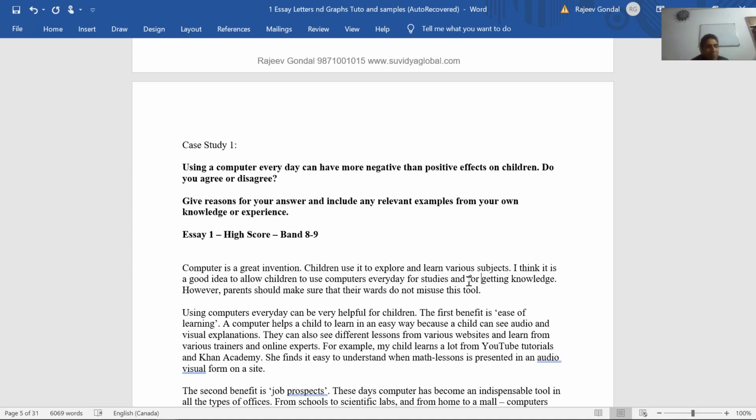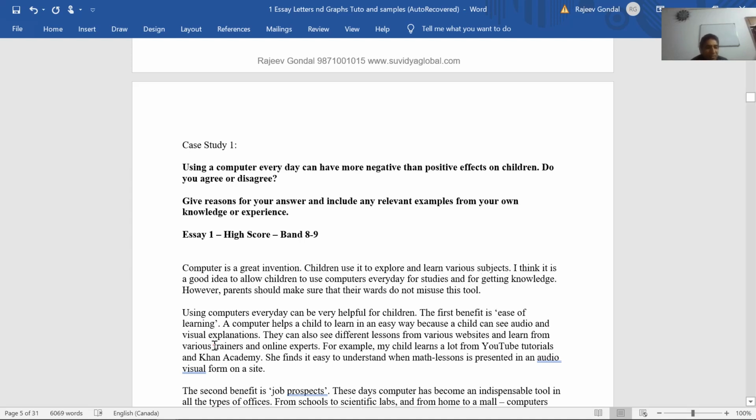Using computers every day can be very helpful for children. So it's saying that it can be helpful. Now, in which ways can it be helpful? The first benefit is, now see, he is using different words: helpful, benefit, is ease of learning. So this is the benefit, ease of learning. A computer helps a child to learn in an easy way because a child can see audio and visual explanations.